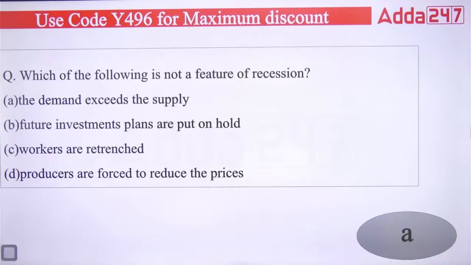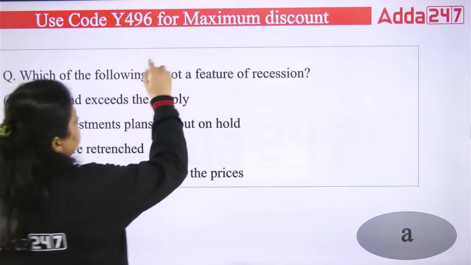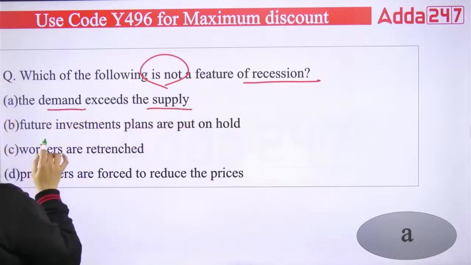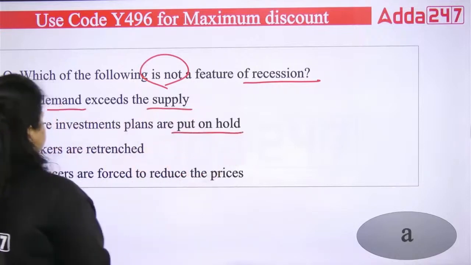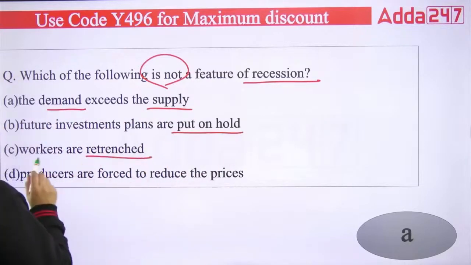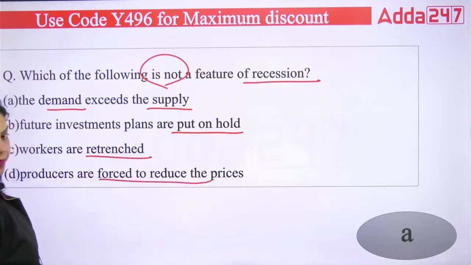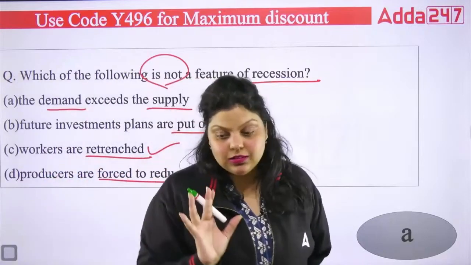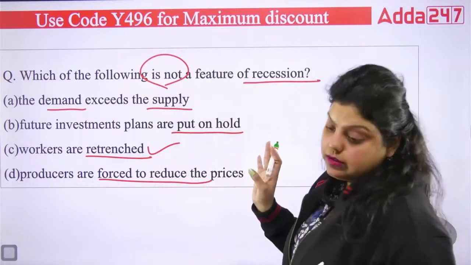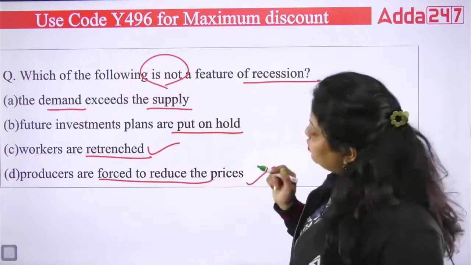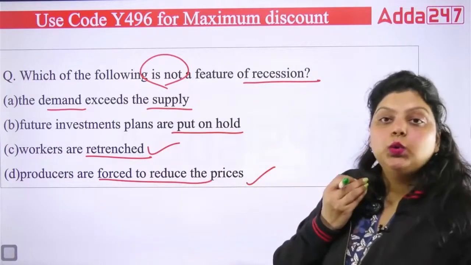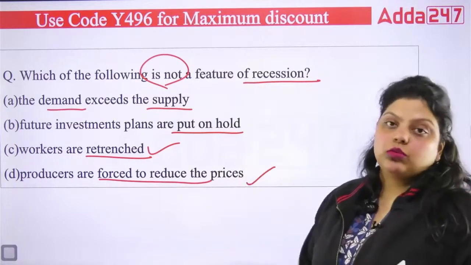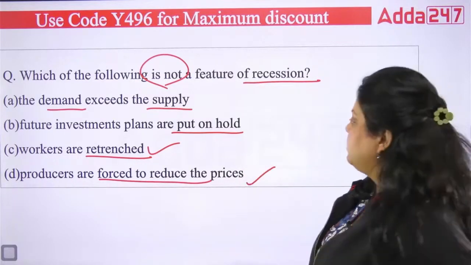Next, which of the following is not a feature of a recession? First, the demand exceeds the supply. Second, future investment plans are put on hold. Third, workers are retrenched. Producers are forced to reduce the price. I have told you unemployment will increase, so workers are retrenched. This is very much true. It's a characteristic of recession. Then they have to reduce the prices because people do not have money or jobs, so they are not asking for more goods and services. So you have to reduce your prices so that whatever stock you have will be bought by the public.